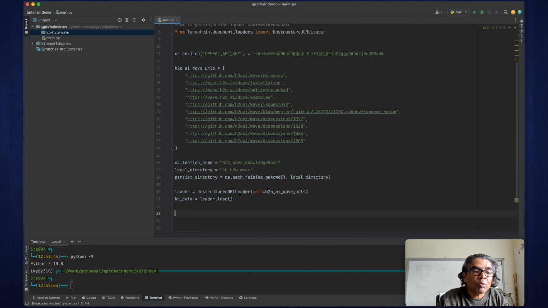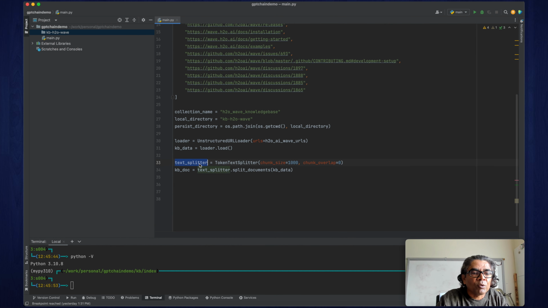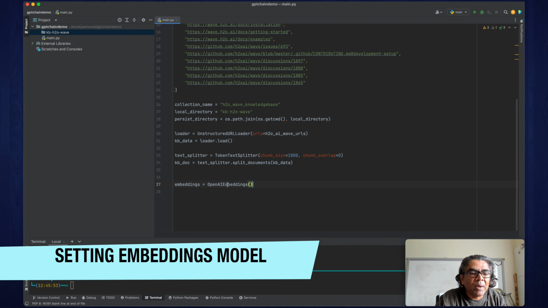That's why we are using this text splitter, the token text splitter, where we set the chunk size to 1000. The KB data which has been loaded here will be split into those chunks, and that's where the final KB documentation is available for us.